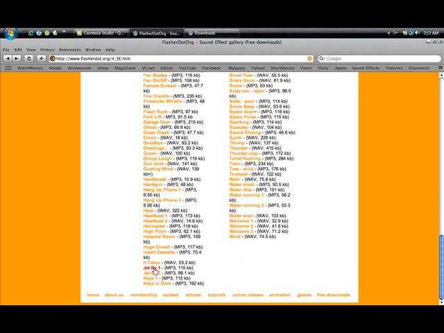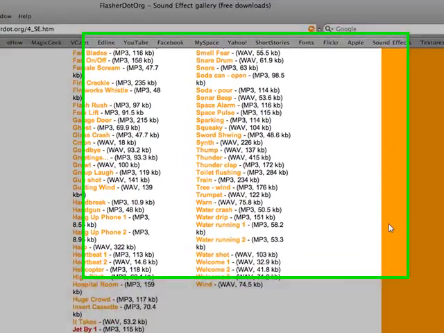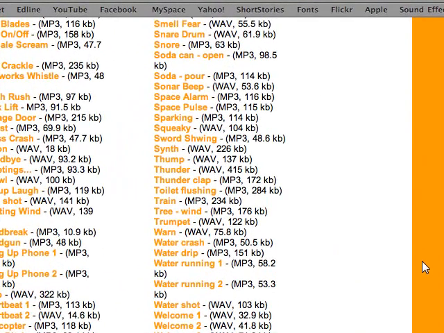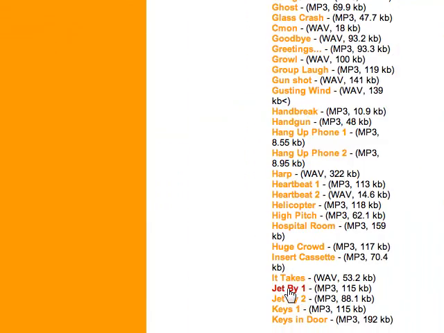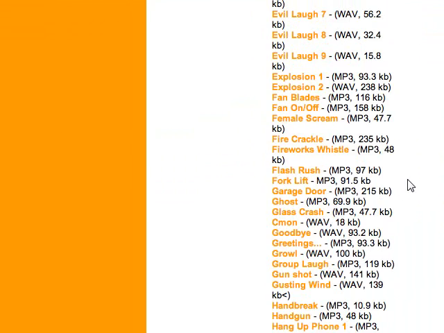Another one I like is the Jet 5. Pretty good. It's good if there's a text that you want to fly by, and you're gonna make it go really fast, and just fly by the screen for a video you're making, or an intro or something. That'd be a good sound effect.